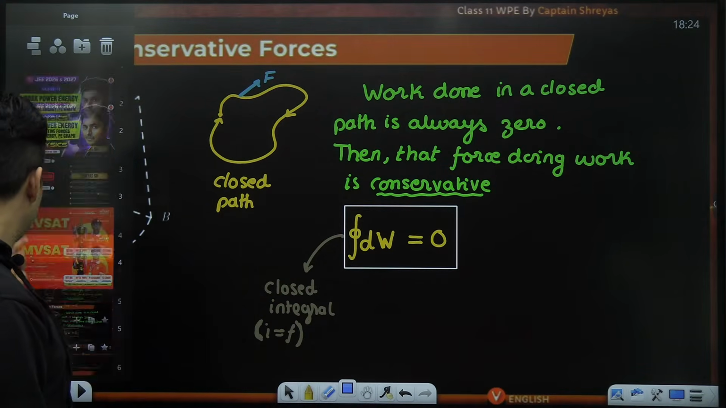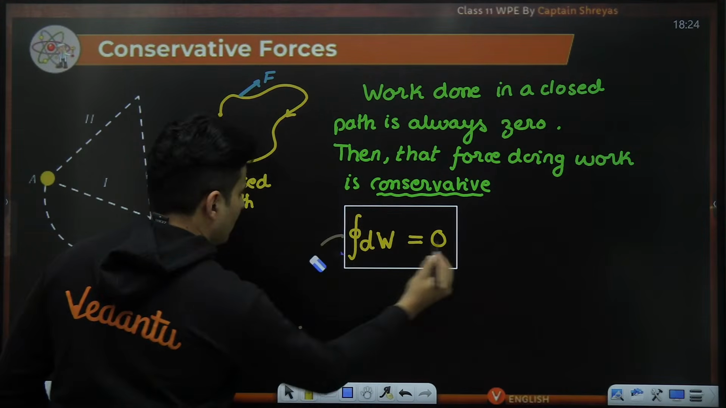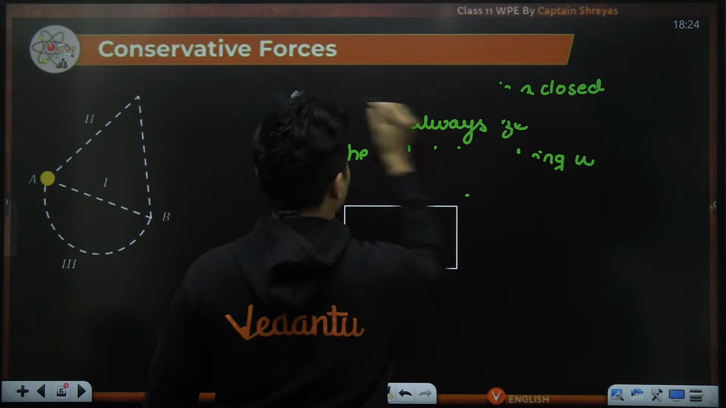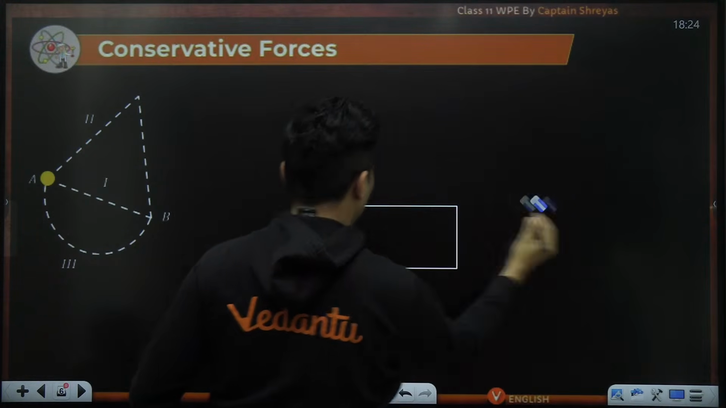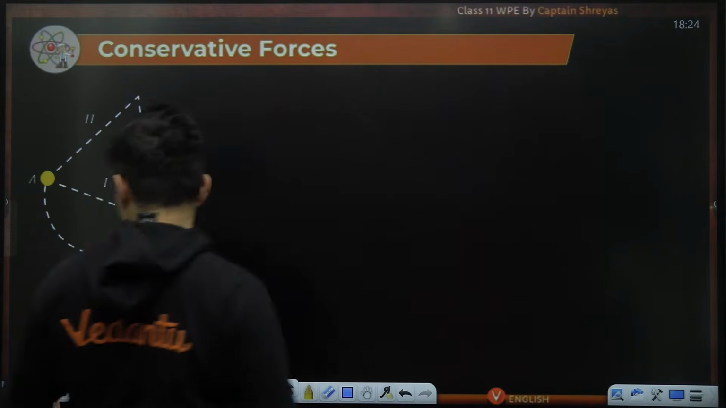Now, imagine what kind of forces can be said to be conservative, and what kind of forces are then said to be non-conservative. We'll give two examples also, but before that, one last thing.